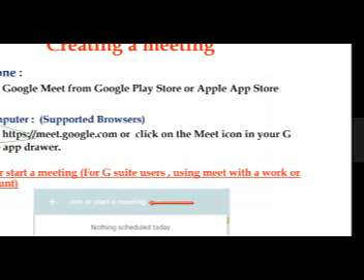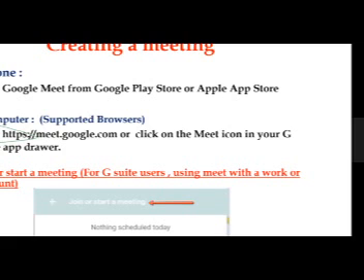Now, how to use the Google Meet application? We'll have a demonstration now. For those using a cell phone, you can download the Google Meet software, which is available on the Play Store, and sign in. Whenever a meeting is scheduled, you will get a notification, and you can click on that link and it will open the software.